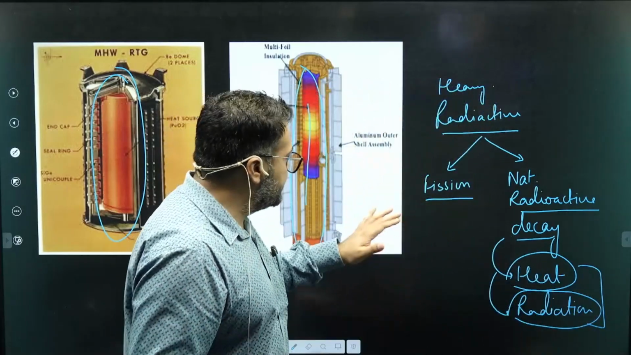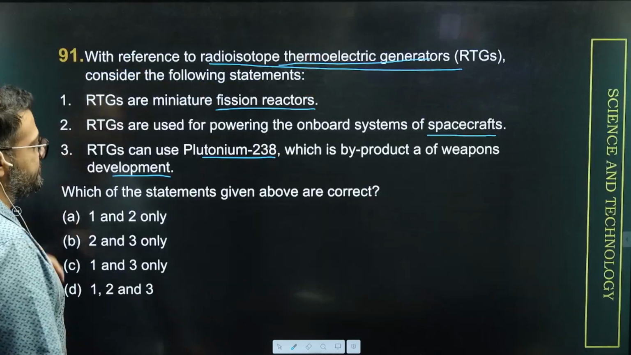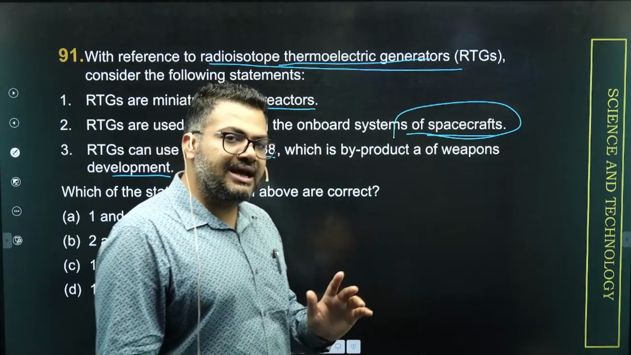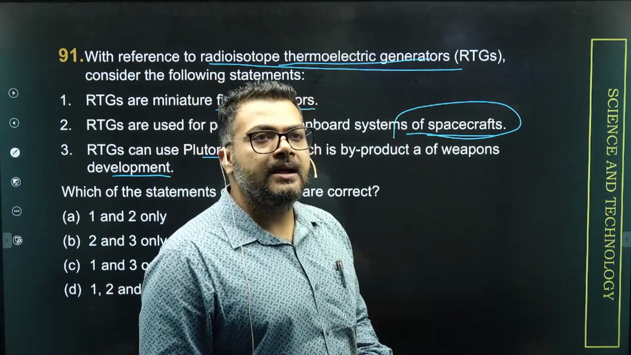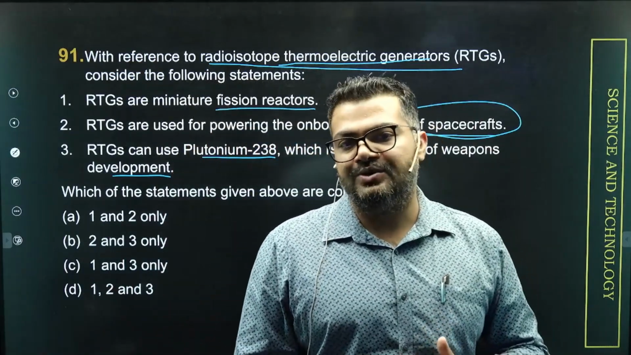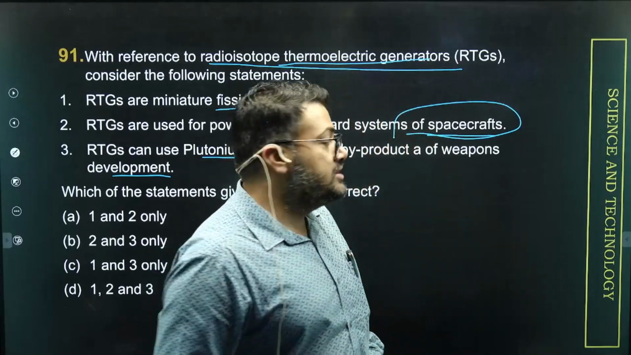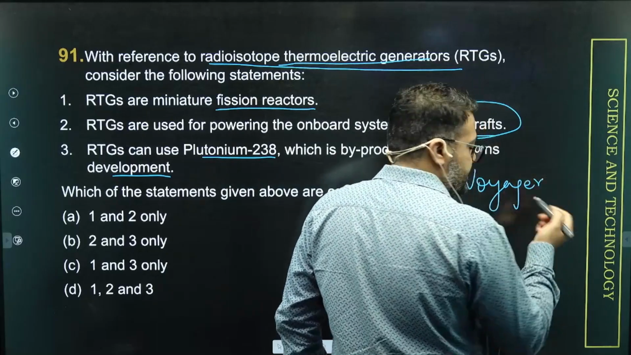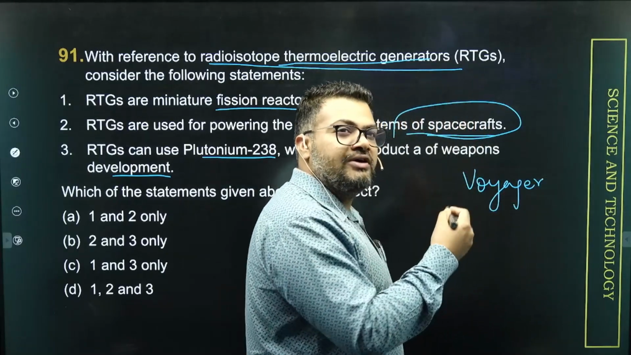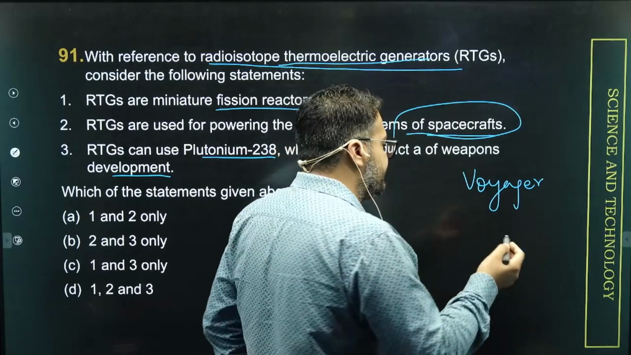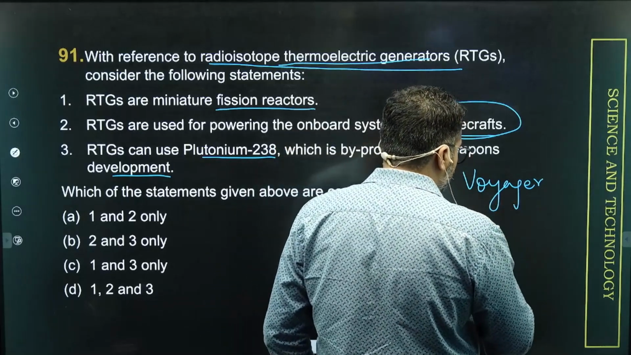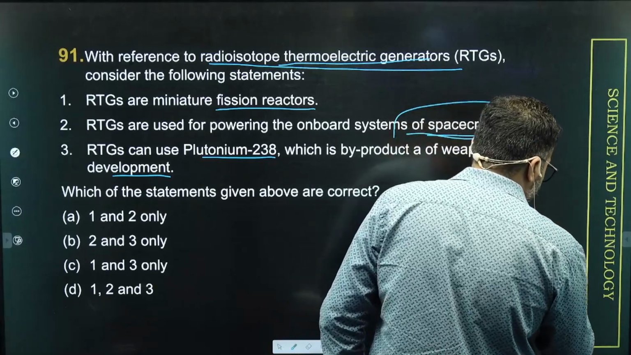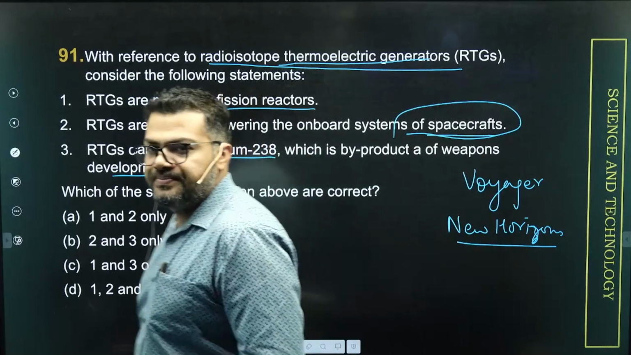So particularly for spacecraft, India has not been able to develop this technique so far, but USA has been harnessing this particular technique since the 1970s. The very famous Voyager spacecraft, right? Both Voyager 1 and 2 were powered by similar RTGs. In fact, the quite recent New Horizons spacecraft is also powered by similar technology, RTGs only.